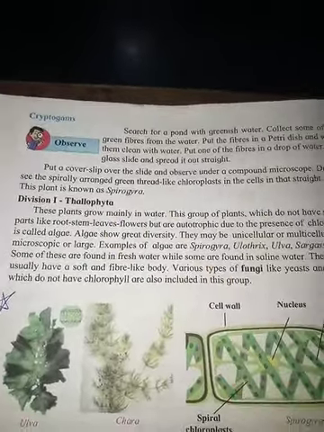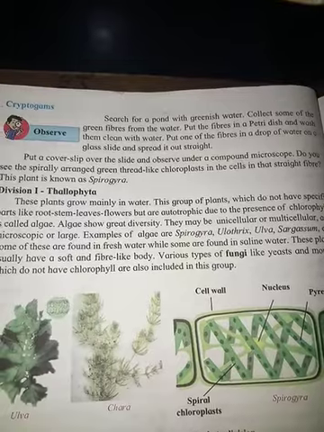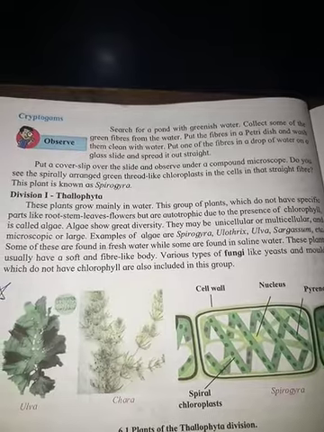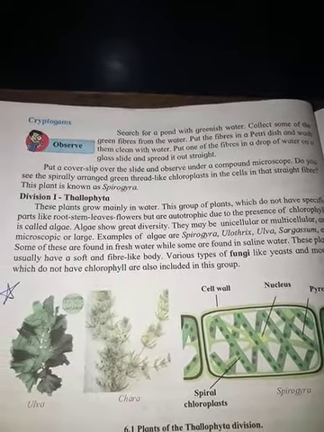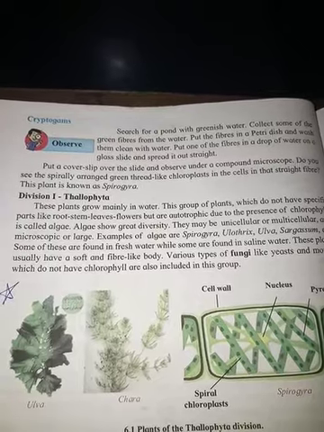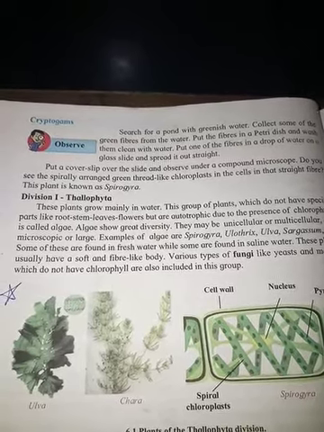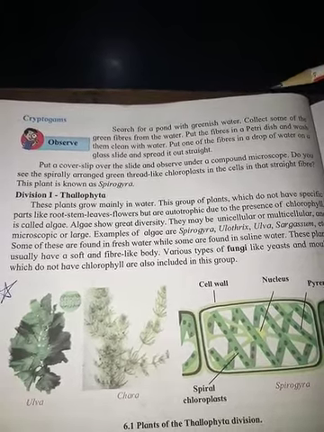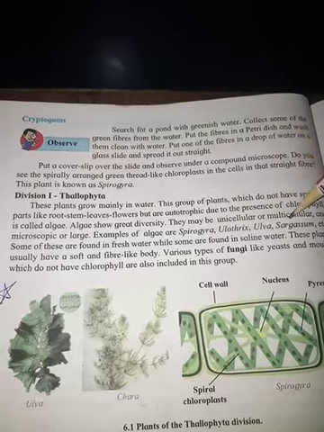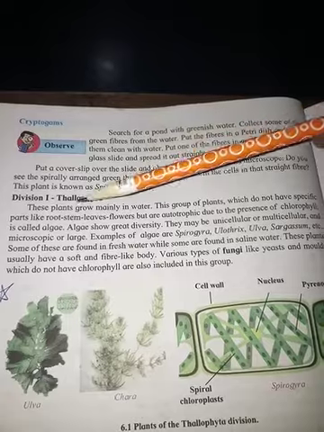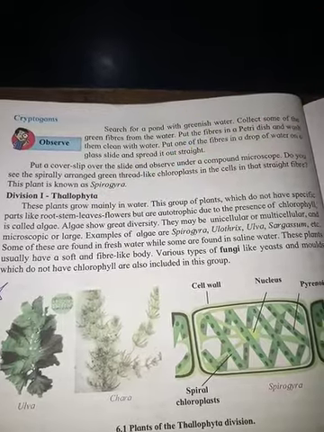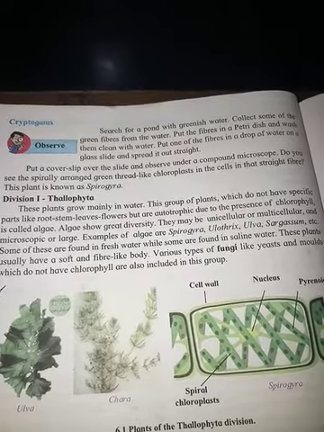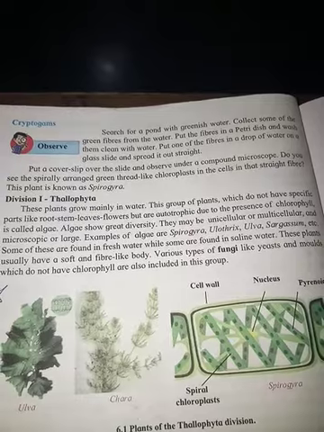These plants mainly grow in water. This group of plants, which do not have specific parts like root, stem, leaves, flowers, but are autotrophic due to the presence of chlorophyll, is called algae. Algae show great diversity. They may be unicellular or multicellular, and microscopic or large. Examples of algae are Spirogyra, Ulothrix, Ulva, Sargassum, etc.